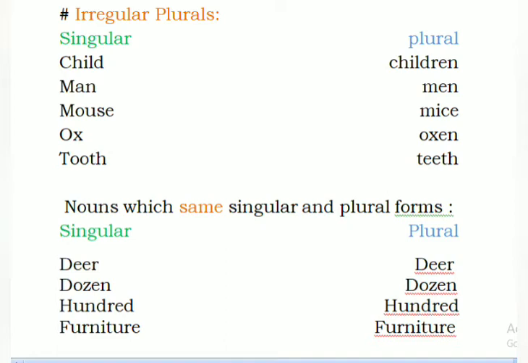Nouns which have the same singular and plural form. These are the nouns whose singular and plural forms are both the same, like deer, deer, dozen, dozen, hundred, hundred, furniture, furniture. I hope it is clear. So coming to the next one.